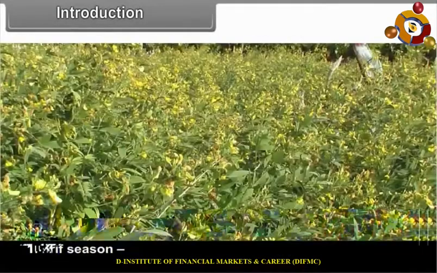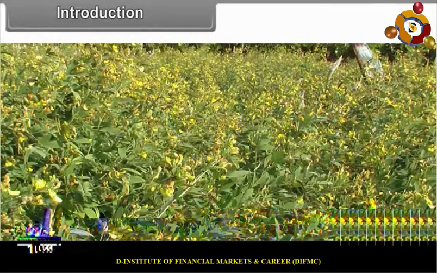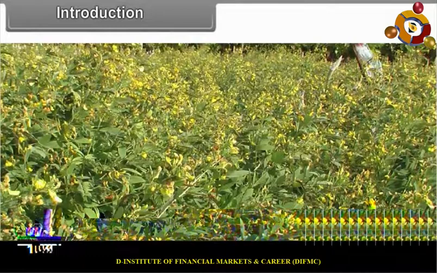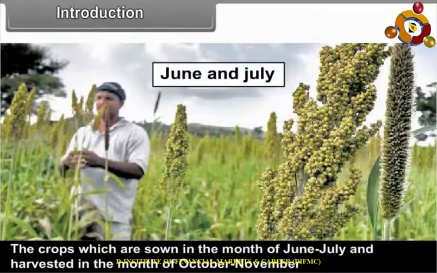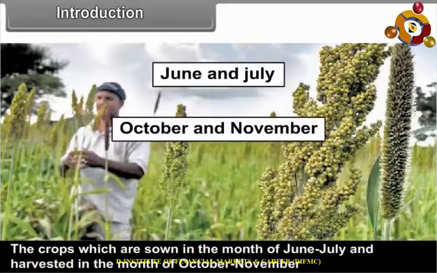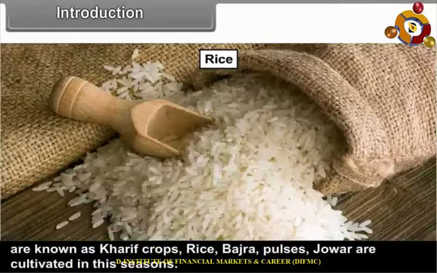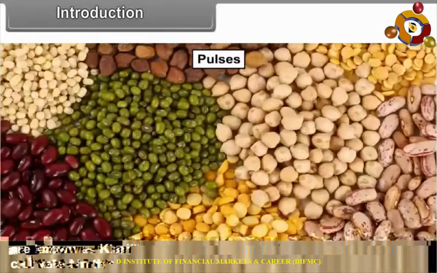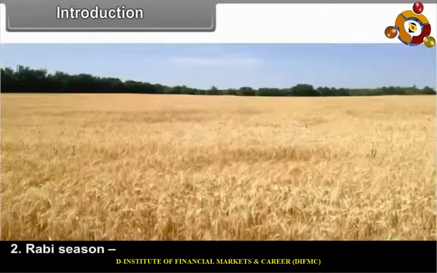In Maharashtra, we have two different seasons of cultivation. Number 1, Kharif season. The crops which are sown in the month of June and July and harvested in the month of October or November are known as Kharif crops. Rice, bajra, pulses, jowar are cultivated in these seasons.